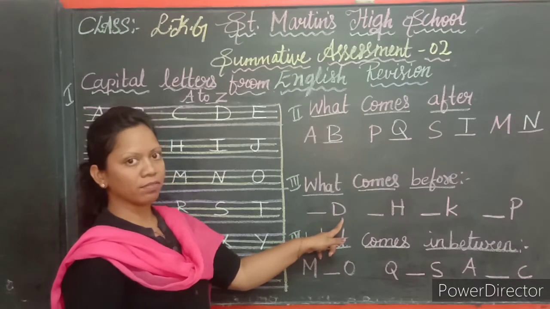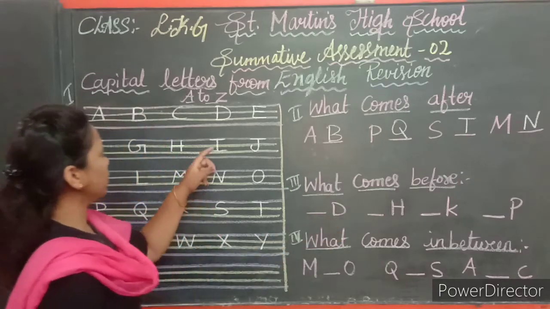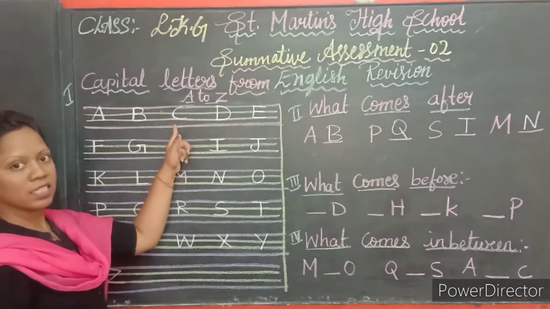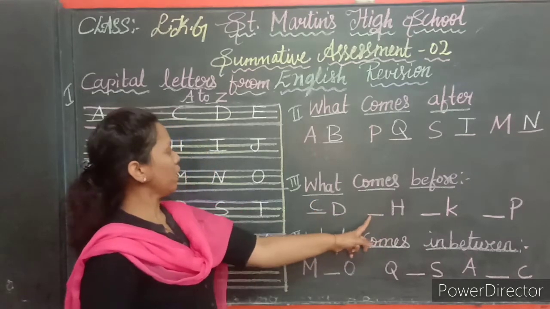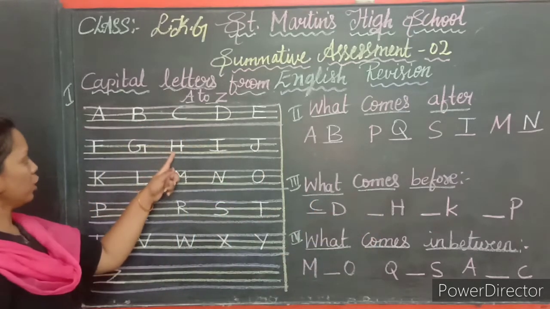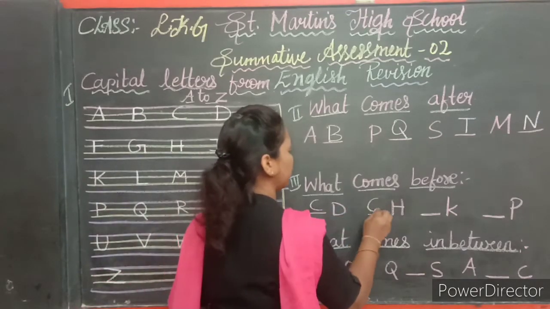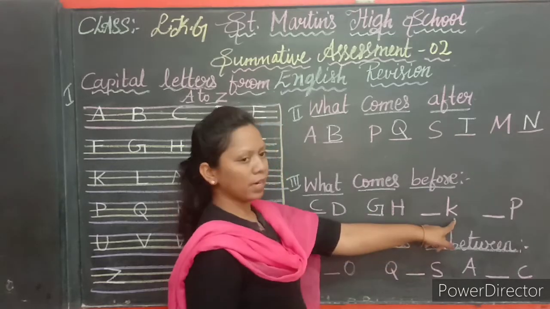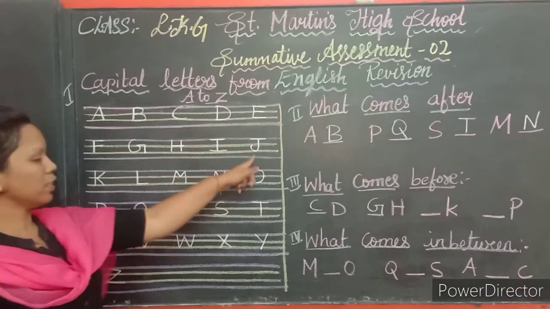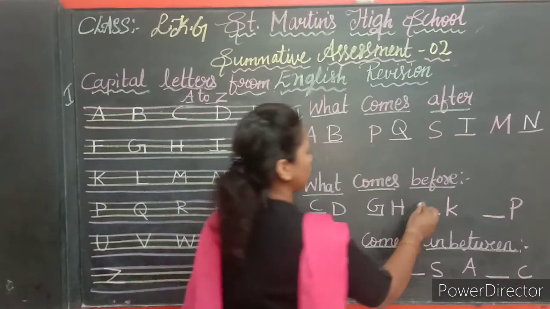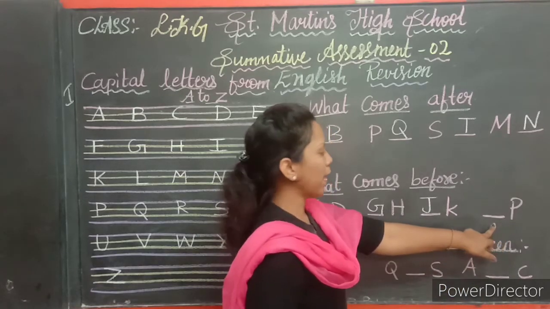The letter I have given is D, capital letter D. So before D, you have to identify the letter. Before D is C. Write letter C. Before H is, look here, G. Write letter G. Here I have given letter K. Before K is J. Write letter J. And here you can see letter P, you have a blank.